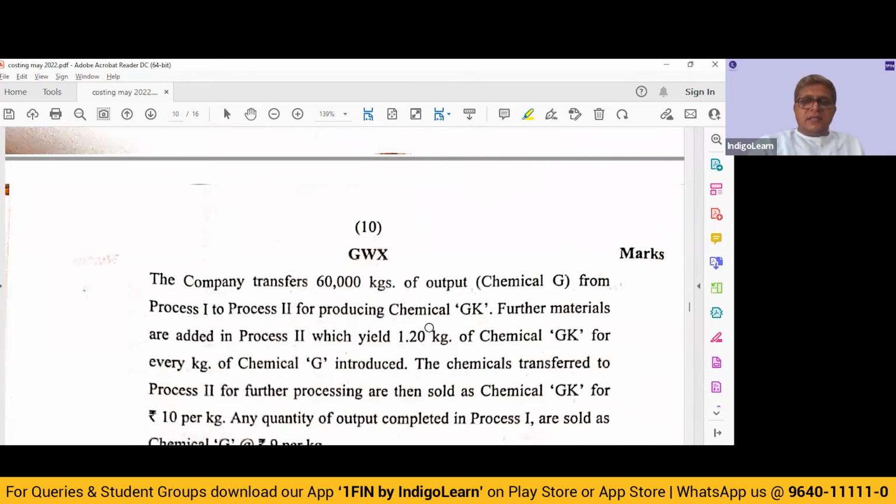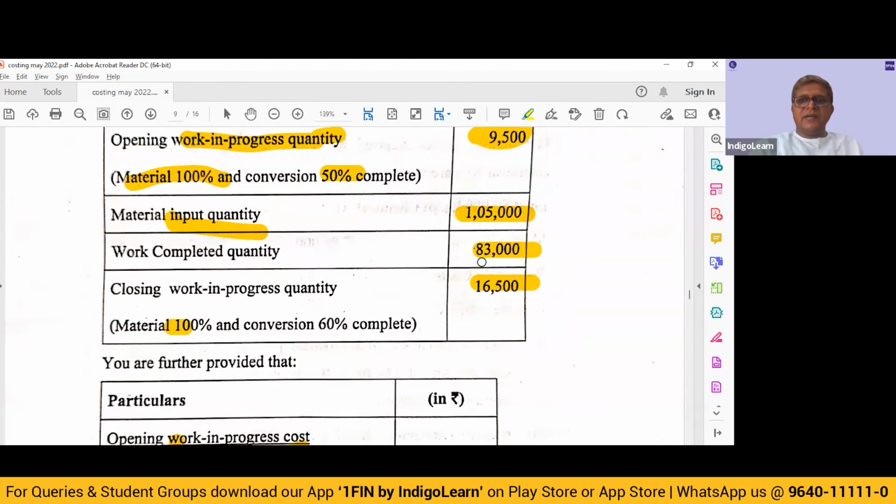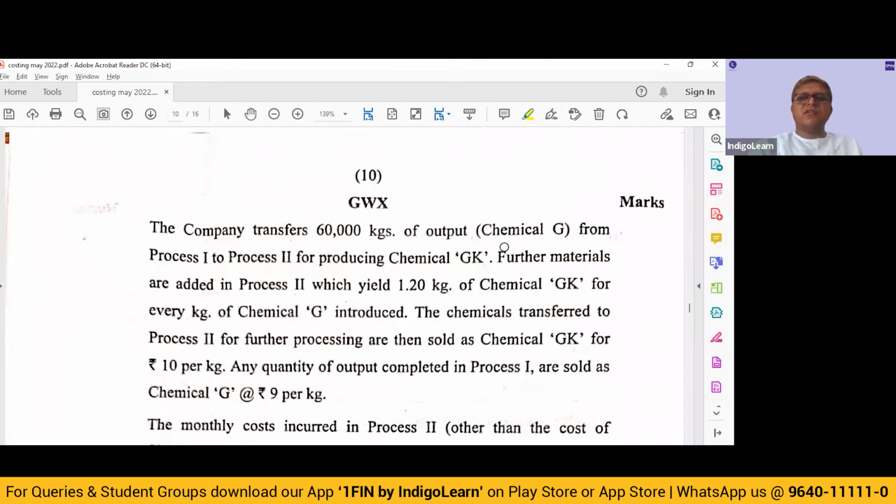Next, the company transferred 60,000 kgs of output chemical G from process 1 to process 2. How much of the work was completed? The work completed was 83,000 kgs, but they are saying they have transferred only 60,000. Wonderful, no problem. The balance 23,000 must be left over, or they must have done something with it. What they have transferred is only 60,000, so we will take 60,000.